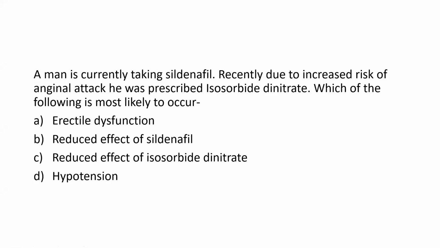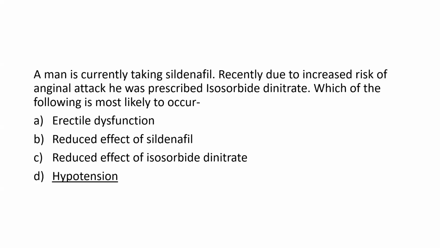Hypertension. Okay, for others, I'll just explain this. Sildenafil is a PDE5 inhibitor.